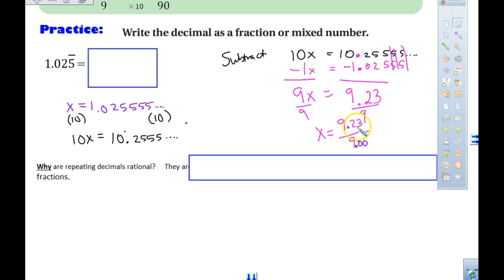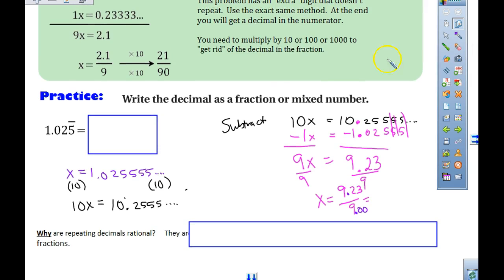To move the decimal place over 2 places, if we look up above at the directions, it says you need to now either multiply by 10, 100, or 1,000 to get rid of the decimal in our fraction. We want to move it 2 places. We are going to multiply both numerator and denominator by 100 because we want to move it 2 places. In this problem, they multiply by 10 because they only wanted to move it 1 place. We end up with 923 over 900.